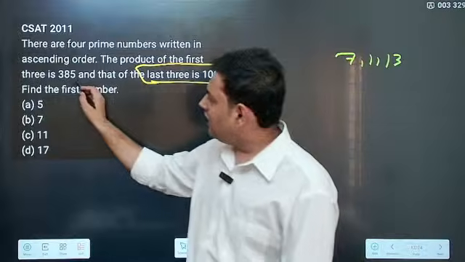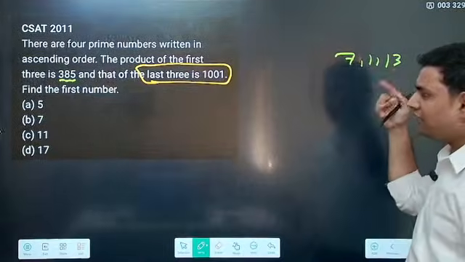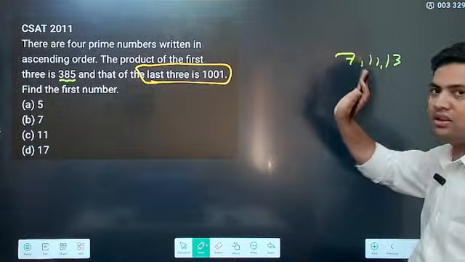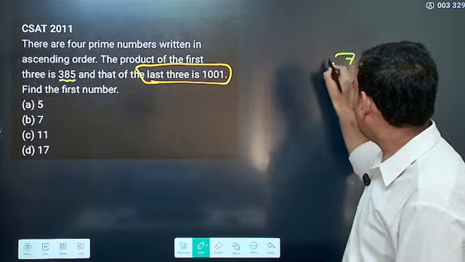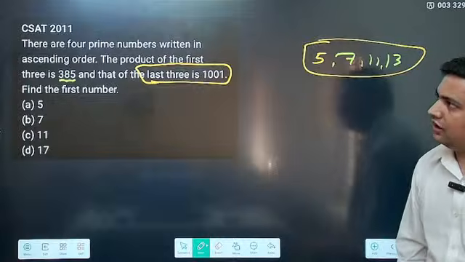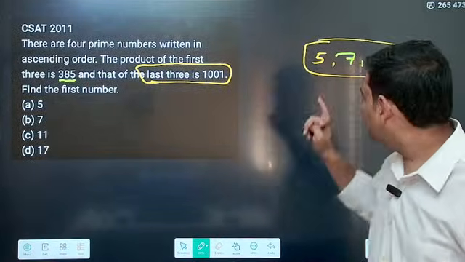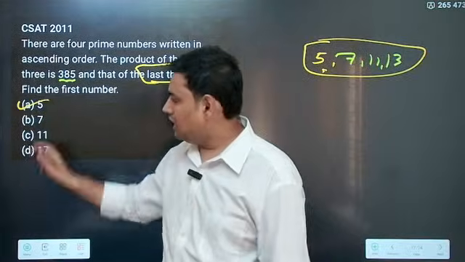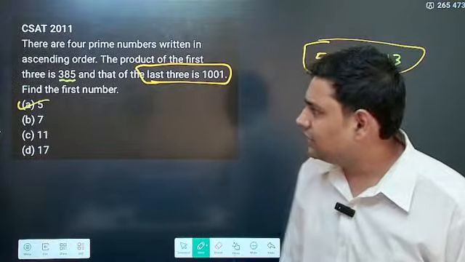You see here 385, it must have 5. Otherwise from 7, 11 and 13 you can never get something which ends with 5, correct? So the first number has to be 5. 5, 7, 11, 13 are the 4 prime numbers written in ascending order. What is the first number? First number is A, that is 5. Simple.